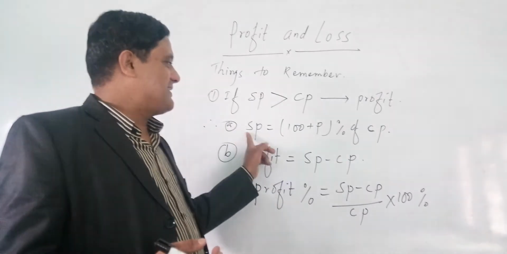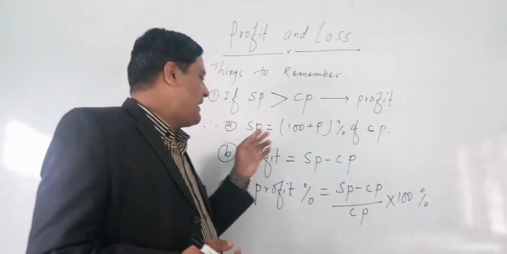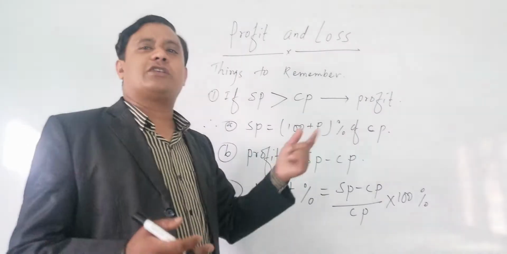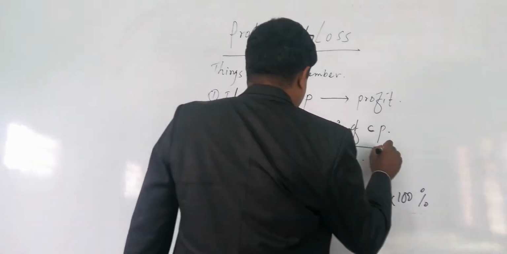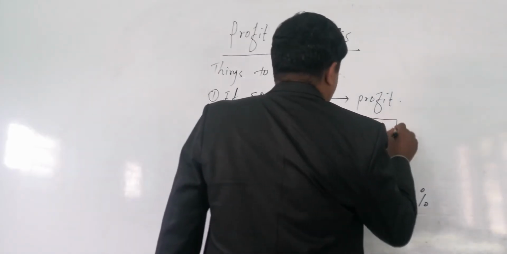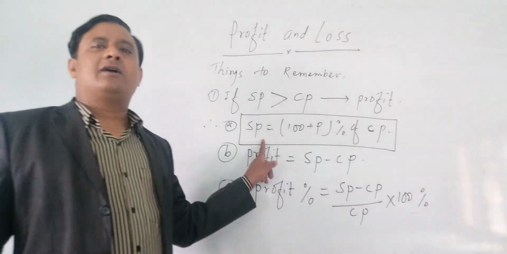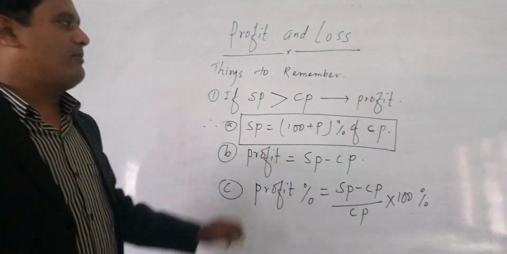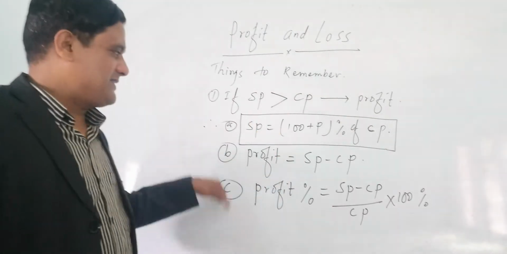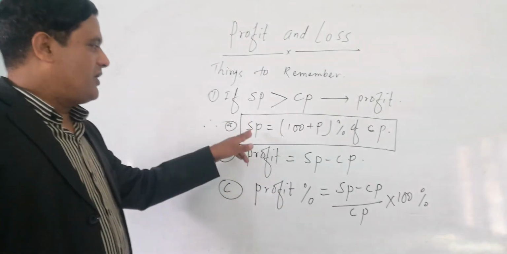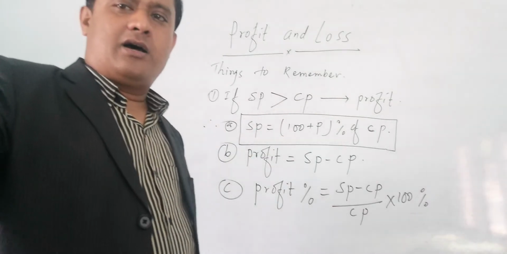Use the formula SP equals 100 plus P% of CP, because by using this formula you can solve all types of problems. This is the most important formula for you, so I request all my dear students to please remember this one formula nicely. Thank you.